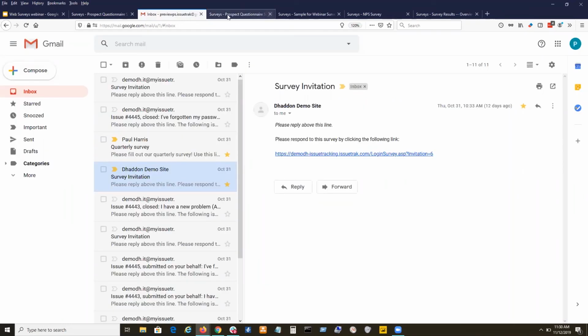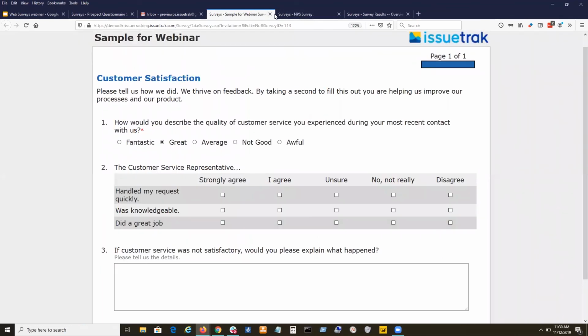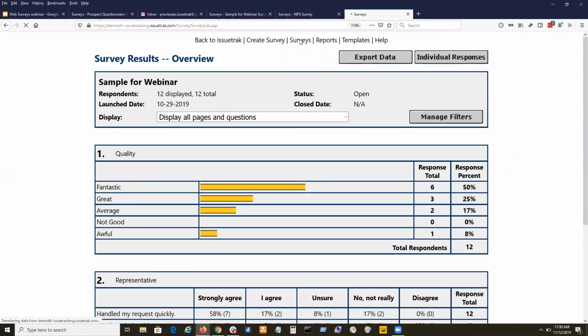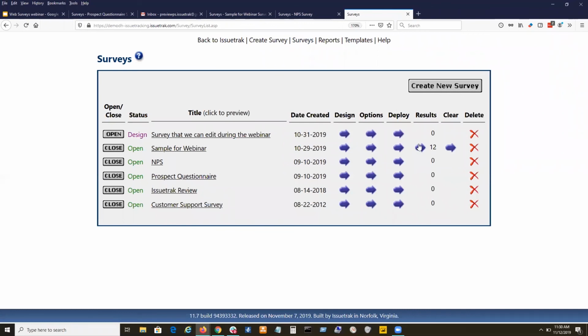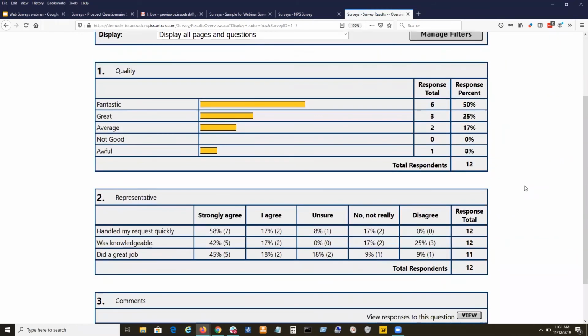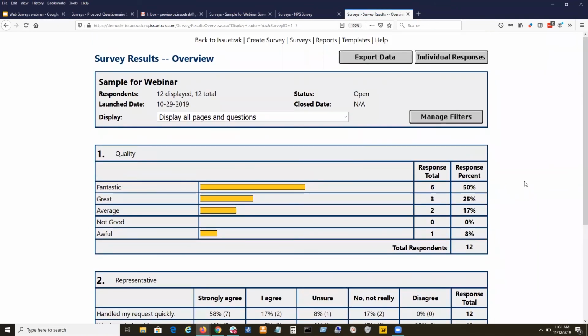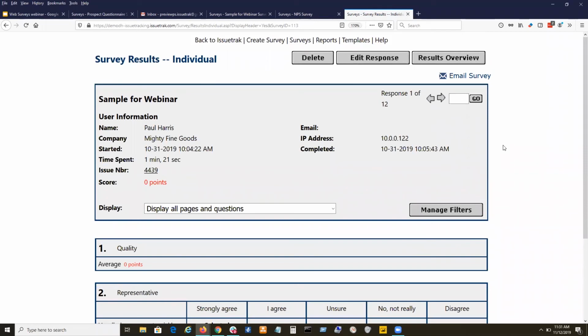Now let me dig back into our survey itself. Here we go. And we'll go back to surveys. I want to remind you guys about how I got here. So when I click into the results and look, and this is why I like to show, here's our overview. Tells us pretty in general how we did, gives us a good idea. But the real important part of this, the part where we're really going to get actionable feedback, is in the individual responses. So I see all of those comments.